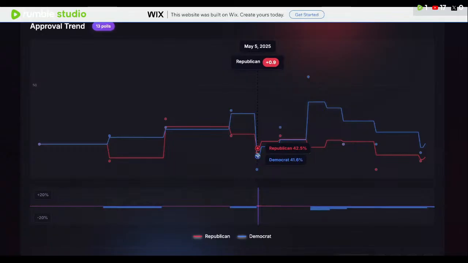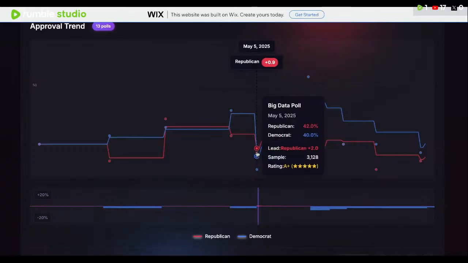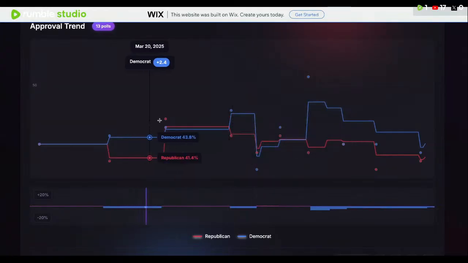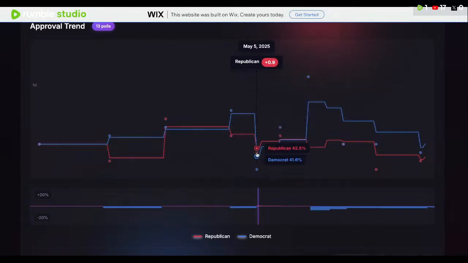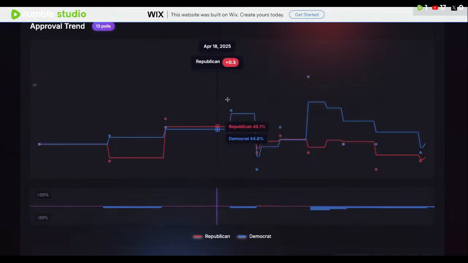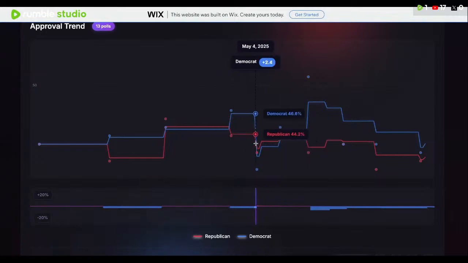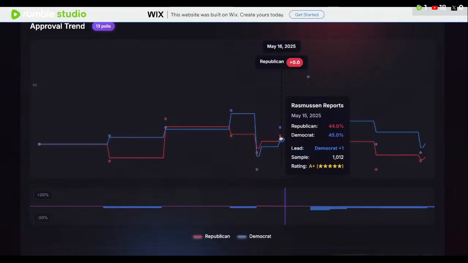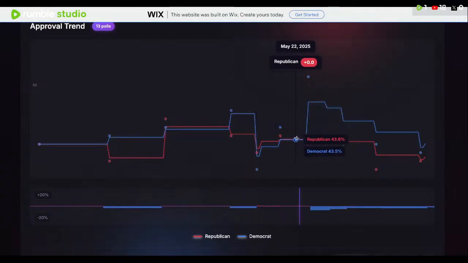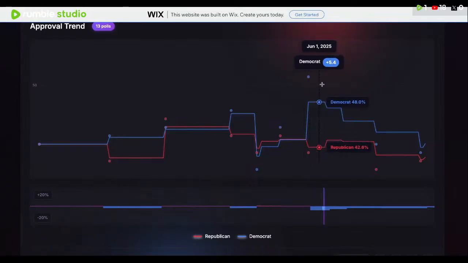Then the Republicans tied it again because a poll from Big Data Poll had it up by 2, and his sample size was a lot bigger, so it takes more priority in the aggregate and dragged it quite a bit. Since there's not a lot of polling, the aggregates are going to skew. At one point in May they were tied, and then the Democrats took the lead in the generic ballot by 5 points when Atlas dropped their poll.